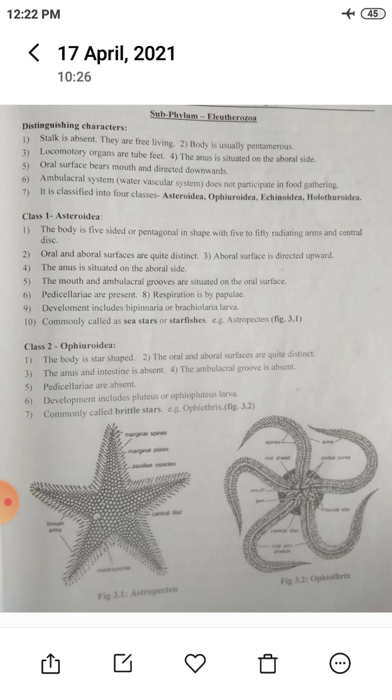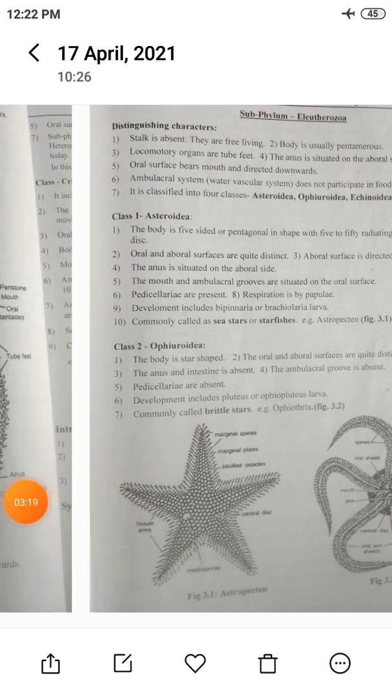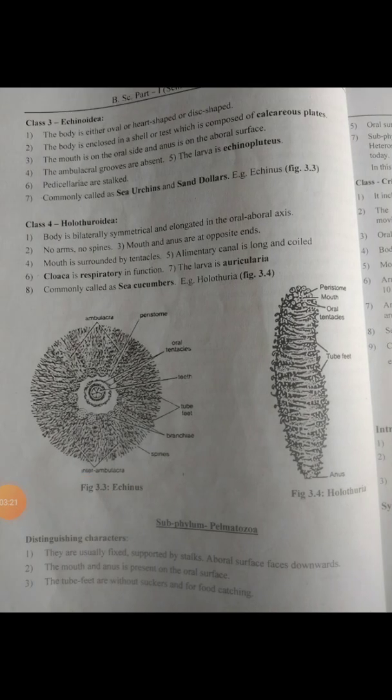Second class is the Ophiuroidea. The body is star shaped. Oral and aboral surfaces are quite distinct, same as in Asteroidea. In Ophiuroidea, anus and intestine are absent. The ambulacral groove is absent. Pedicellariae are also absent. Development includes Ophiopluteus larva, and they are commonly called brittle stars. Example, Ophiothrix.